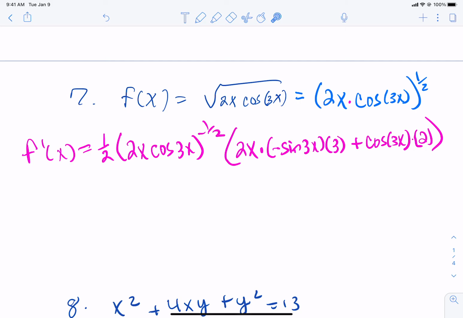Just remember, if there is something inside of a cosine, we have to use the chain rule. So the normal derivative of a cosine is negative sine times the derivative of the inside stuff. So if you have stuff in there besides an x, you have to do a derivative. Okay? Any questions about 7?